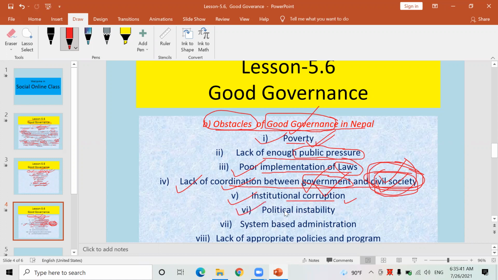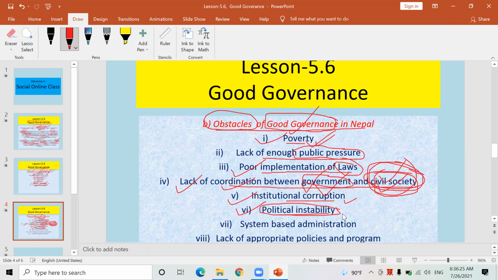Look, another obstacle, political instability in our Nepal. A particular government which is elected for 5 years never can work the whole period. KP Sharma Oli couldn't run for 5 years, although he was elected by Nepalese people to the post of prime minister. Sher Bahadur Deuba has grabbed the post of prime minister by overthrowing KP Sharma Oli. Next time Sher Bahadur Deuba might be overthrown again by another leader, and the post of prime minister might be grabbed by him or her. It is called political instability, rajnaitik asthirta.